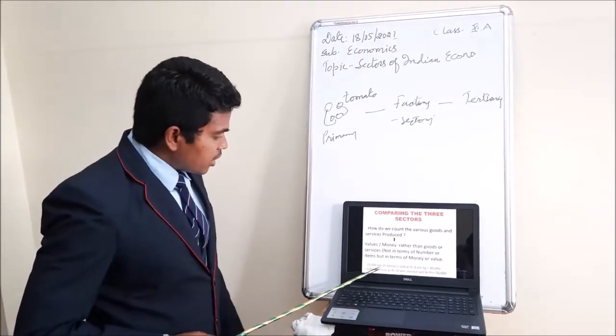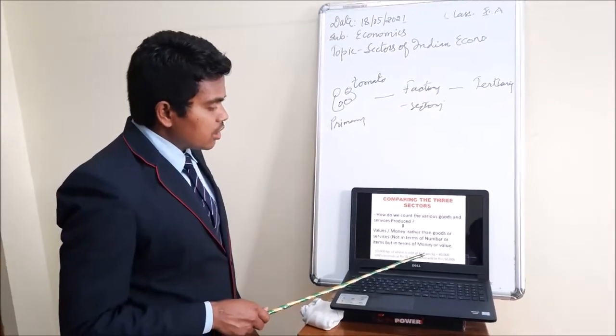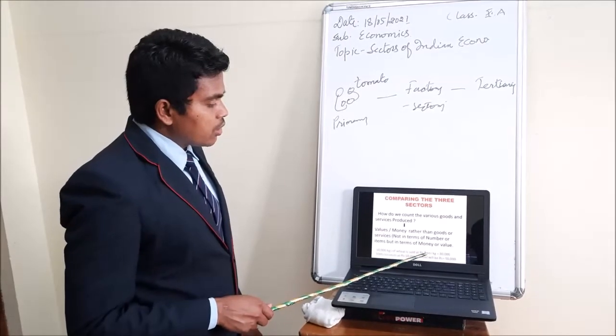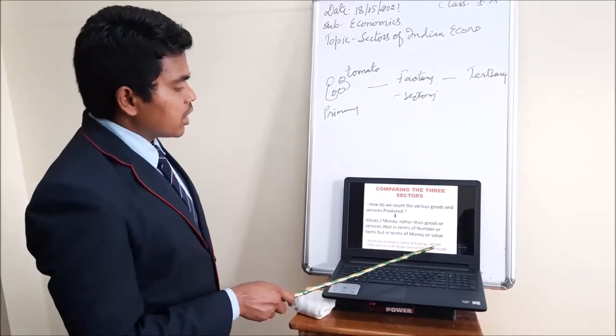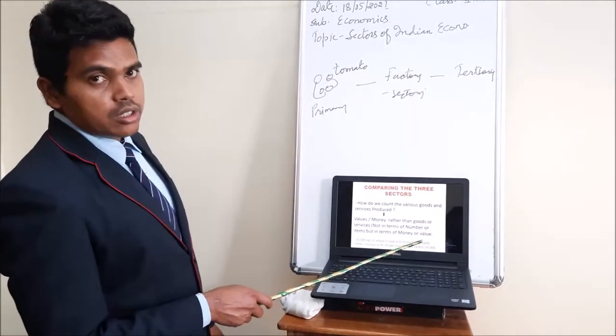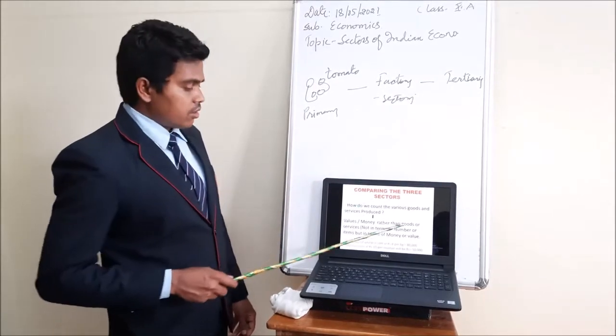10,000 kgs of wheat is sold at 8 rupees per kg. So altogether how much does it come to? 80,000. 80,000, isn't it? Yes, sir. Clear? Yes. Okay.